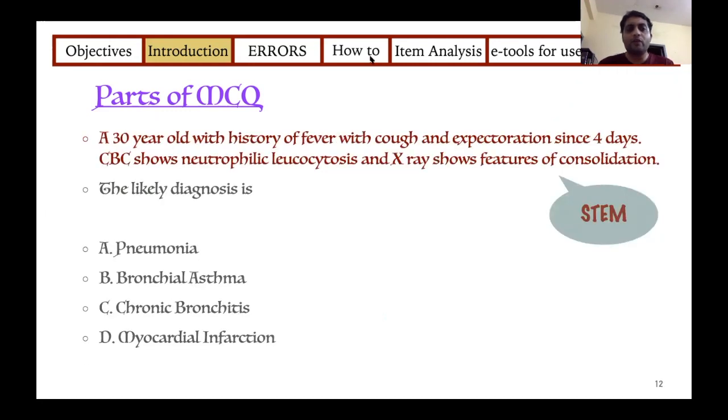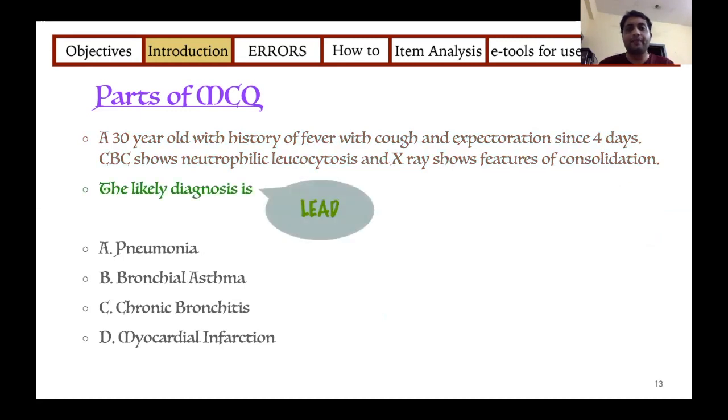So the first instruction, that is, select the most appropriate single response, that is the direction. The main part of the question, whatever we consider as the question, that is the stem. And that last line, the likely diagnosis is, that is called the lead.